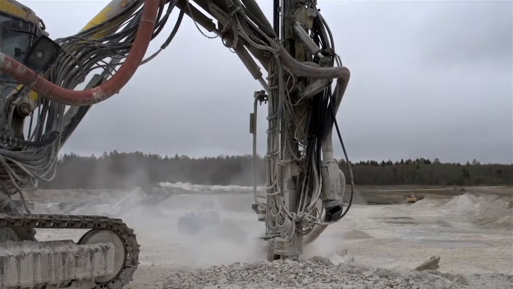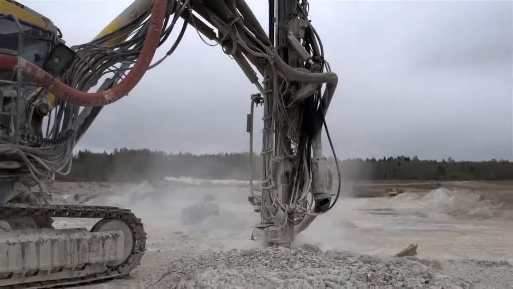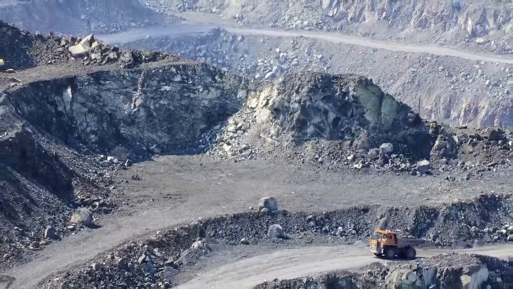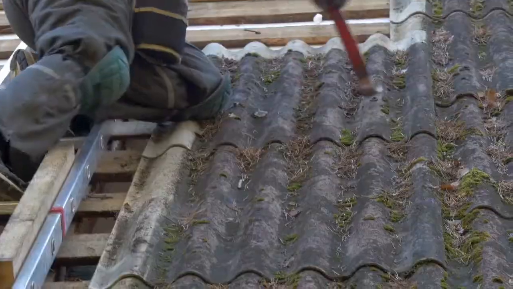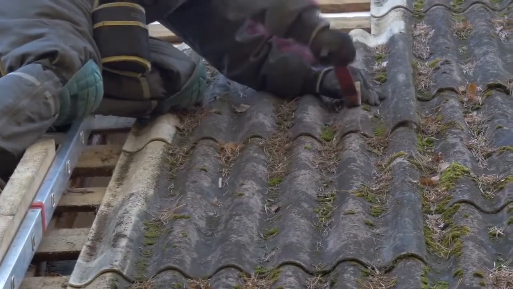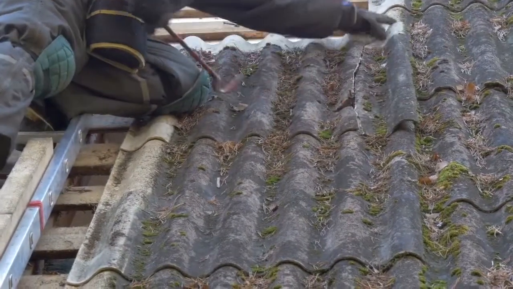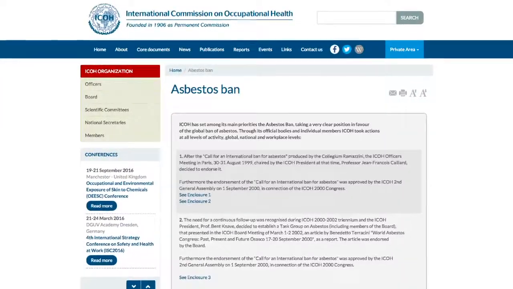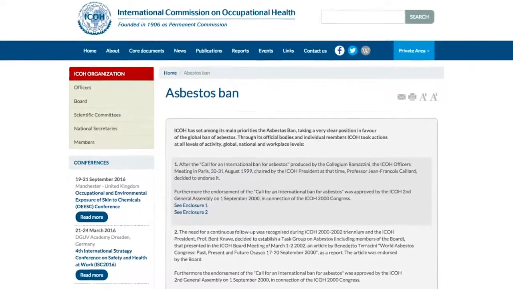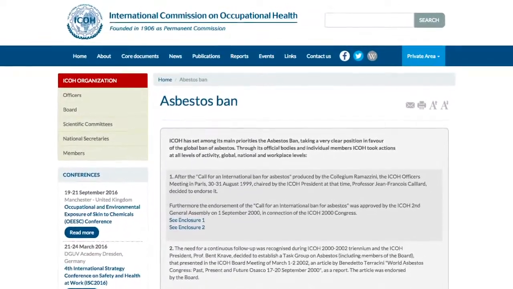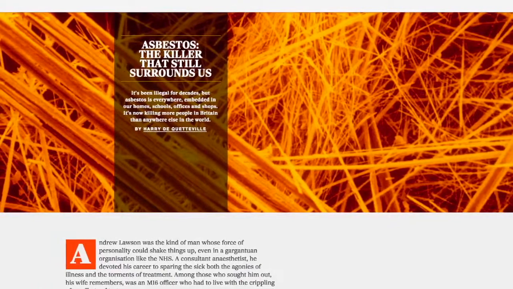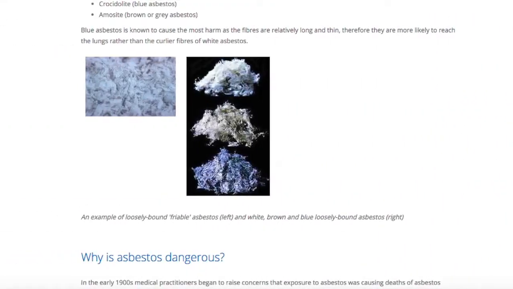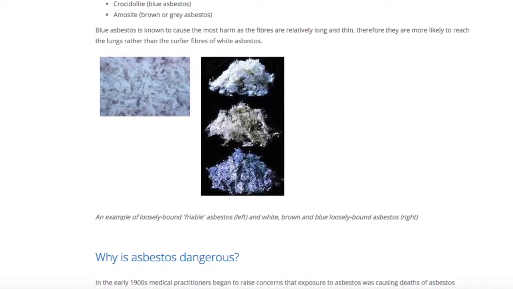One example is the carcinogenic substance asbestos that has caused the cancer type mesothelioma in huge numbers of workers. Asbestos is also responsible for several other types of cancer, as well as the progressive lung disease asbestosis. The International Commission on Occupational Health has set a global asbestos ban among its main priorities. Asbestos is an occupational and environmental hazard of catastrophic proportion.